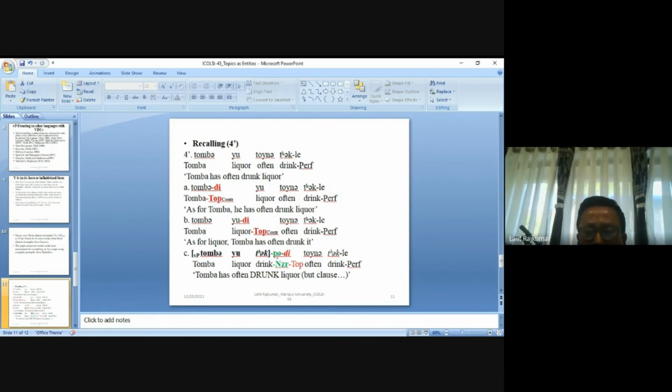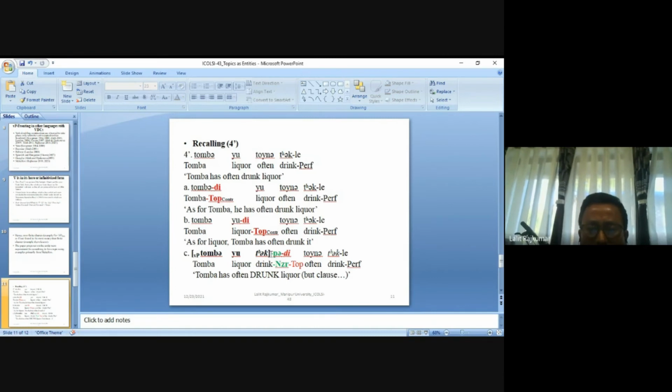But when we have to do this contrast with the verb, with the action, we are moving it. I haven't provided the hierarchical structure. We are moving it so that the whole clause becomes non-finite. The nominalizer, the pa, can be attached only when it has moved to the specifier position of the non-finite position.